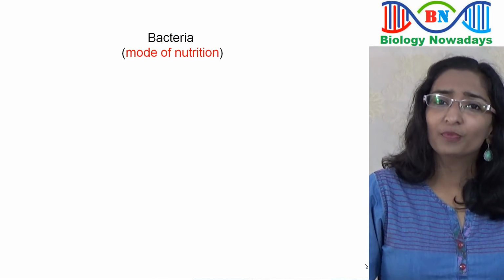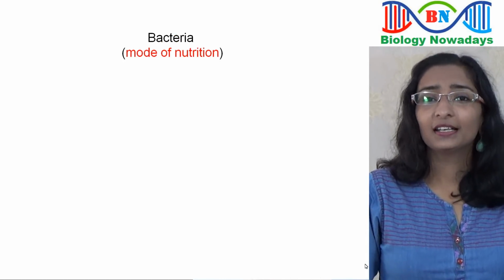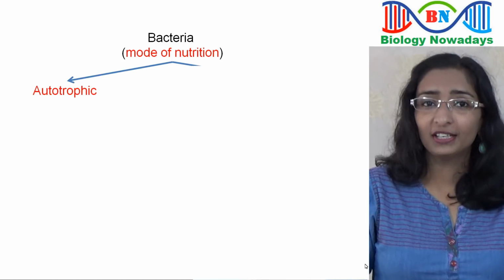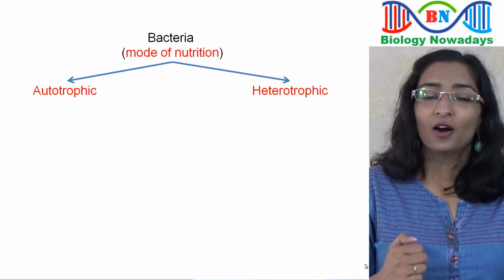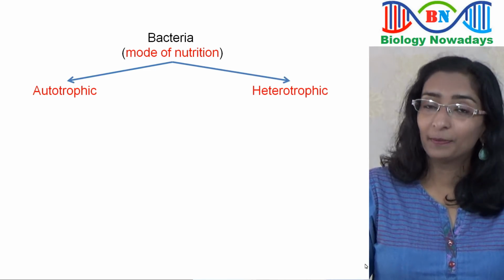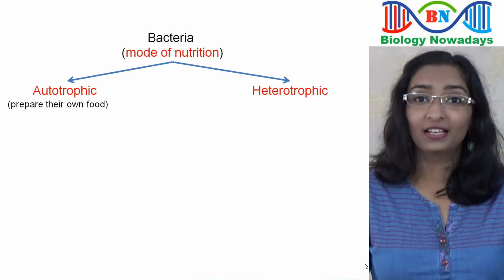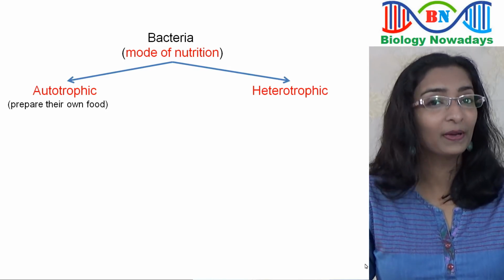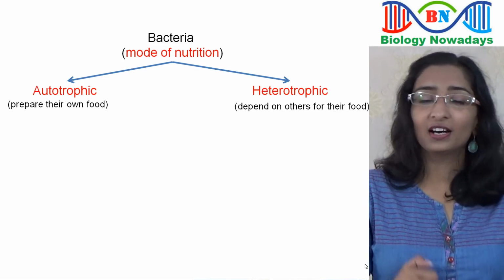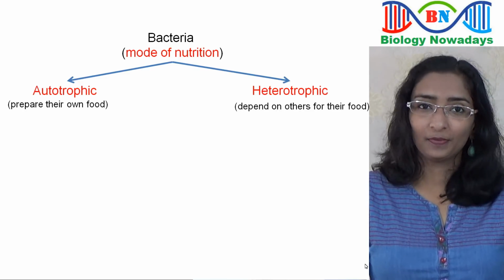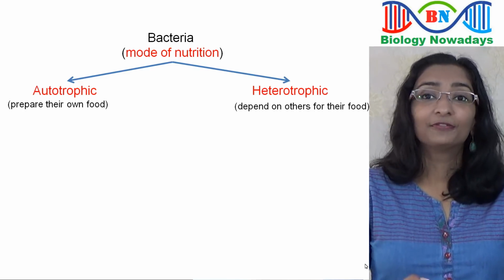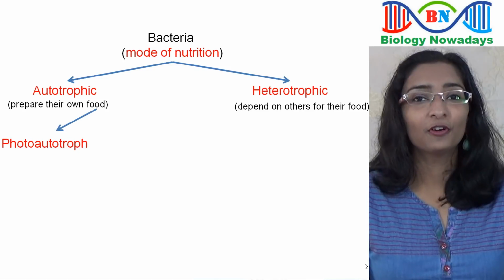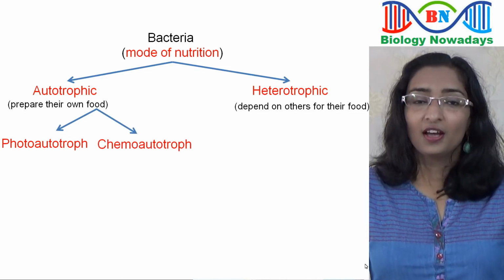On the basis of mode of nutrition, bacteria can be divided into autotrophic and heterotrophic. Autotrophic bacteria can prepare their own food, while heterotrophic bacteria cannot prepare their own food, but they depend on other living organisms for food. Autotrophic bacteria can be further divided into photoautotroph and chemoautotroph.